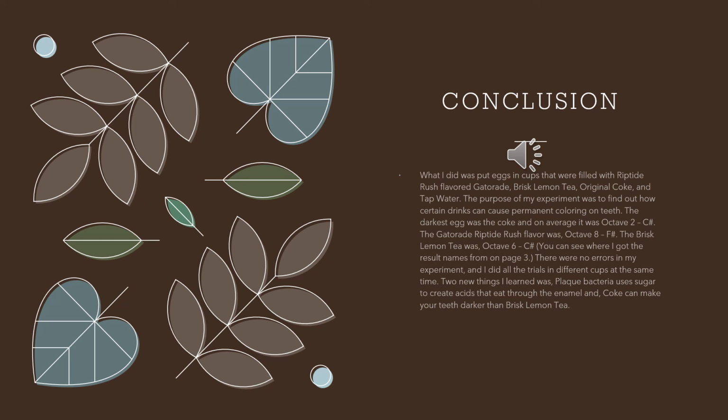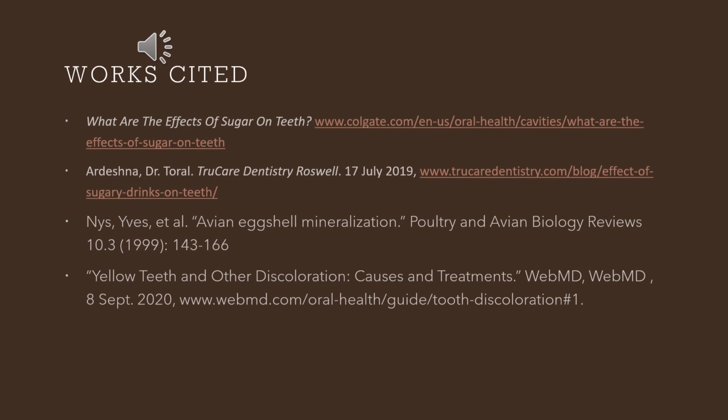Two new things I learned were that plaque bacteria uses sugar to create acids that can eat through the enamel, and that Coke can make your teeth darker than Brisk Lemon Tea. This is my works cited page.